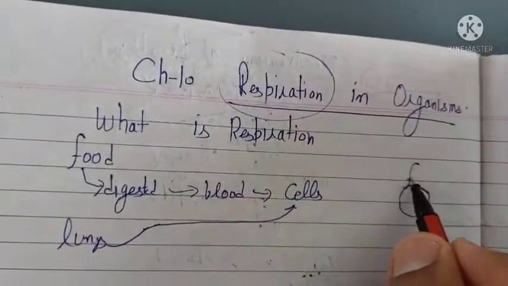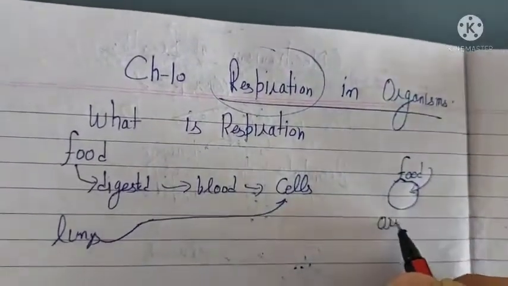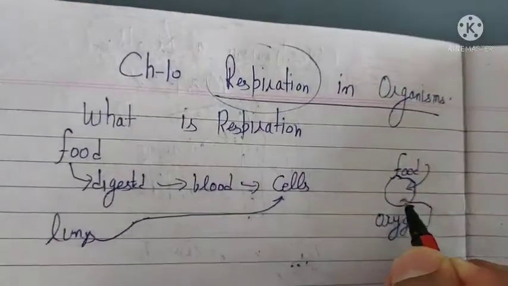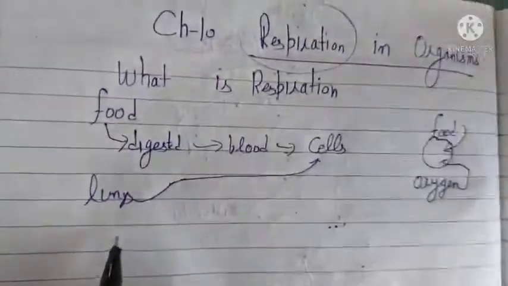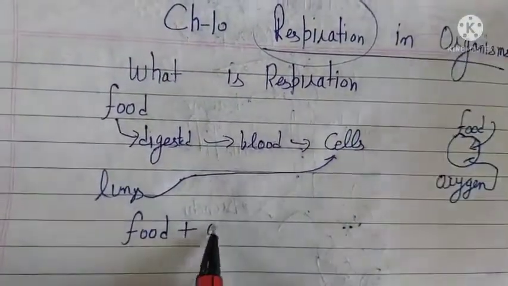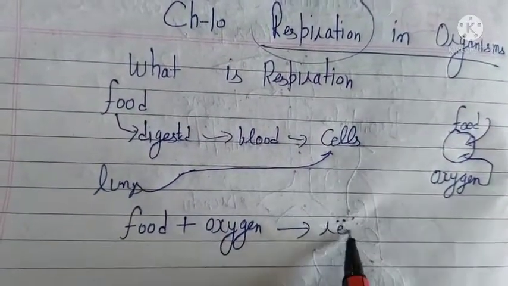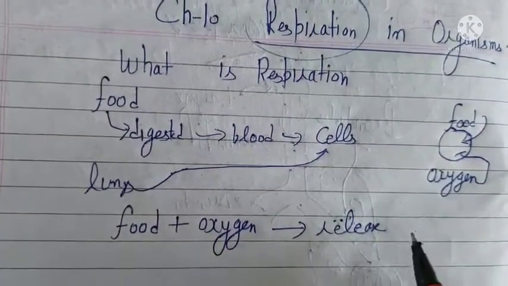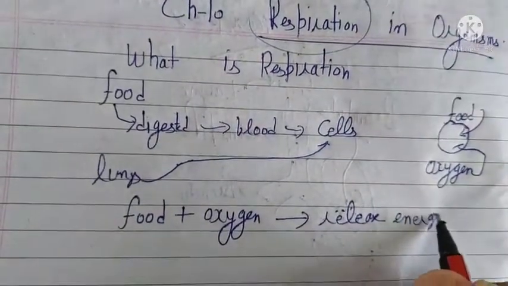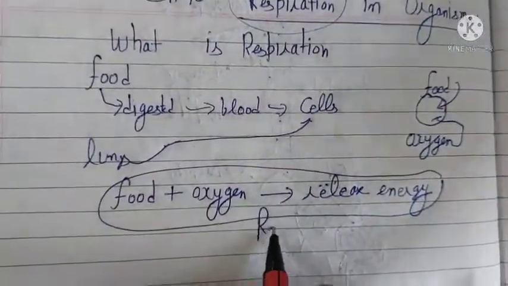So food goes into the cells, oxygen goes into the cells. So this food will break in the presence of oxygen to release energy. So this process that is taking place inside cells is known as respiration.